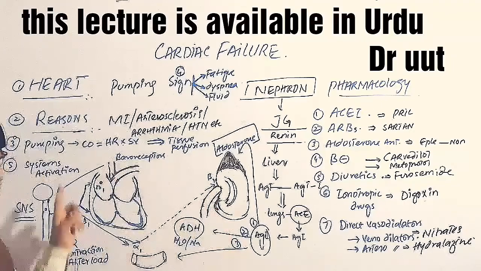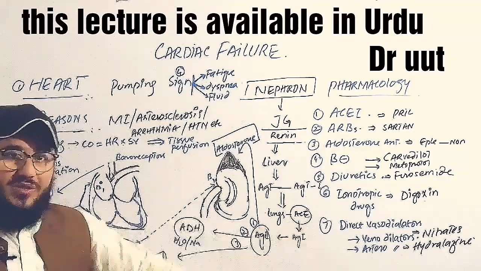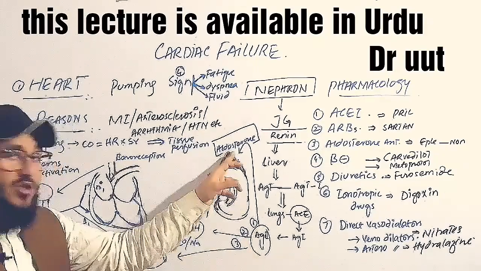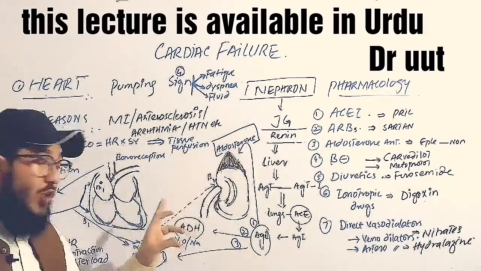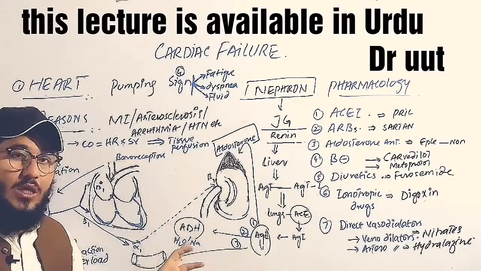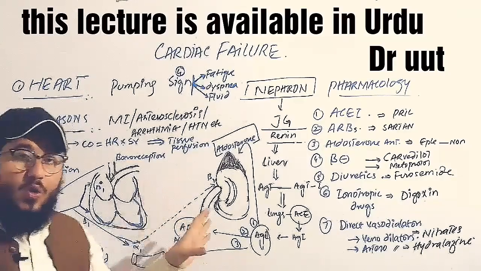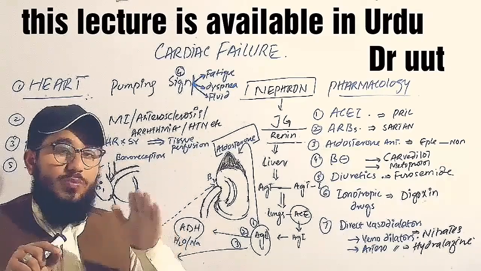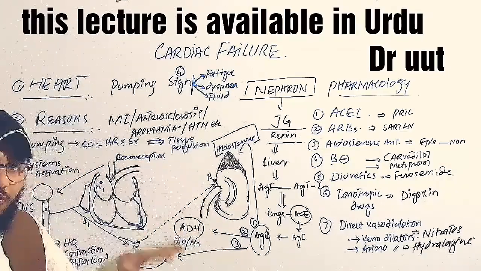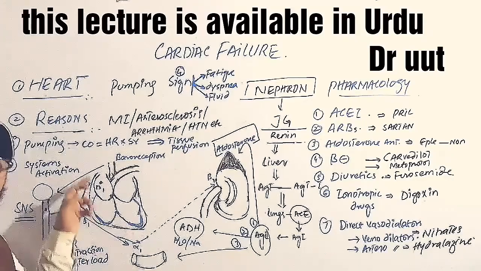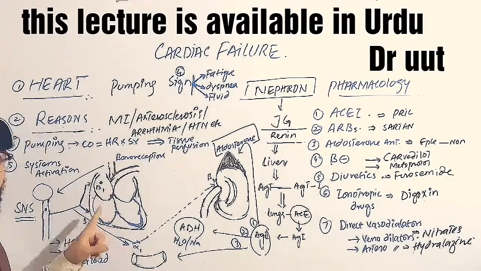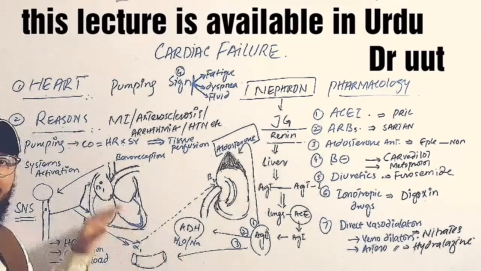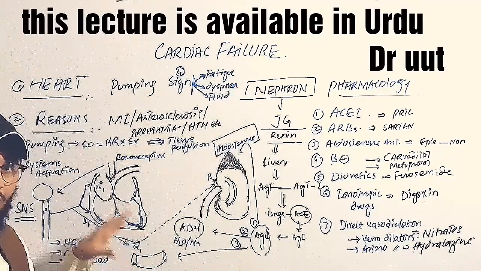And due to which what will happen? There will be increase of the venous return. When we block angiotensin converting enzyme, they will not produce angiotensin 2, and there will be no production of the aldosterone, and there will be no production of the antidiuretic hormone. You can say that then there will be no increment in the blood volume. So blood volume will be reduced. As the blood volume gets reduced, there will be reduction of the venous return, or you can say there will be reduction of the preload. Like this, what will happen? The ACE inhibitors will actually help in reducing the stress on the heart.